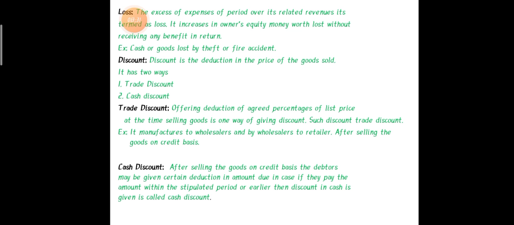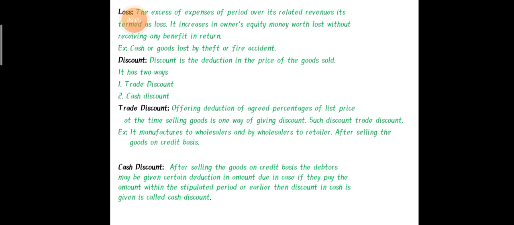Next we are having a concept called discount. Discount is a deduction in the price of the goods sold. Okay. So whenever you are selling any goods at a lesser price, take an example, 100 rupees is the textbook price, but we have sold that at 90 rupees. It means a discount we have given to the purchaser or customer. Why are we providing a discount? To increase the sales. That is called a discount.